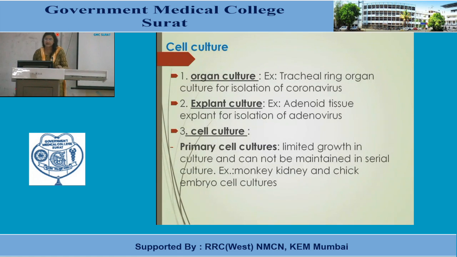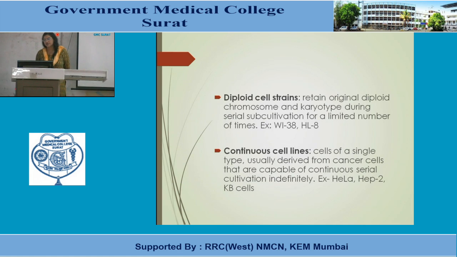Then primary cell lines, where different types of cell lines are used. For example, primary cell cultures have limited growth in culture and cannot be maintained in serial culture. Okay, so there is limited growth in primary cell lines. The examples are primary monkey kidney cell line and chick embryo cell lines. Then diploid cell cultures, or diploid cell strains, retain the original diploid chromosome number and karyotype during serial subcultivation for a limited period of time. Again, it is not an unlimited cultivation. The examples are WI-38 and HL-8 cell lines.